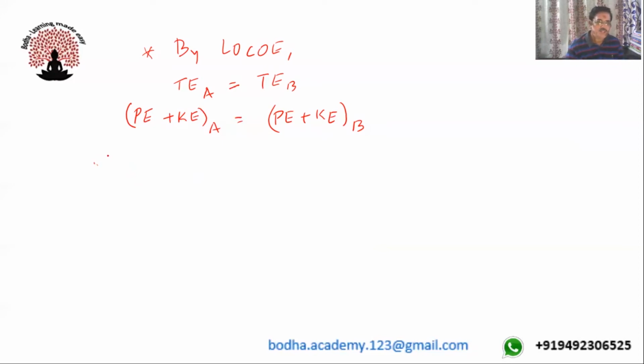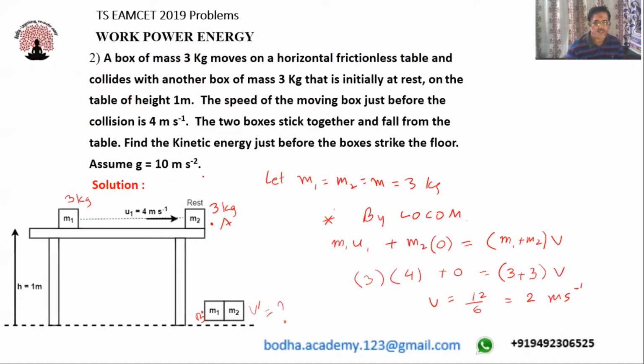So potential energy, at the top of the table, both bodies stick together. So mass is M plus M into G into H. So this is the potential energy at point A.